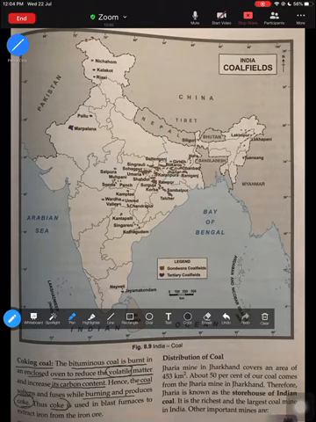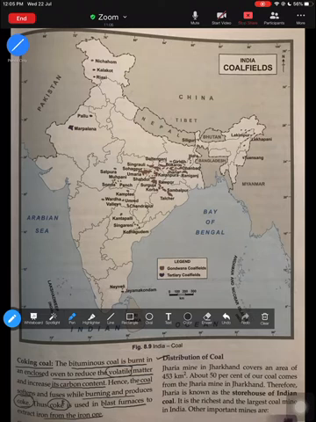This coke is basically one form of coal which is used in blast furnaces to extract iron from the iron ore. So when you use coal to burn the furnace, that coal which is used is known as coke, which is basically derived from bituminous coal, which is the second variety of coal.